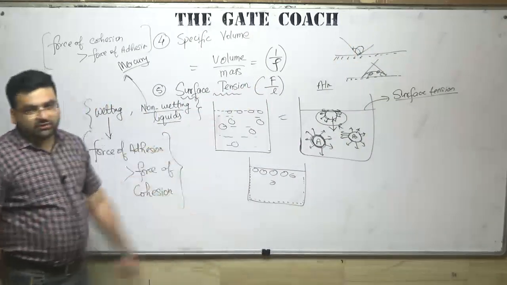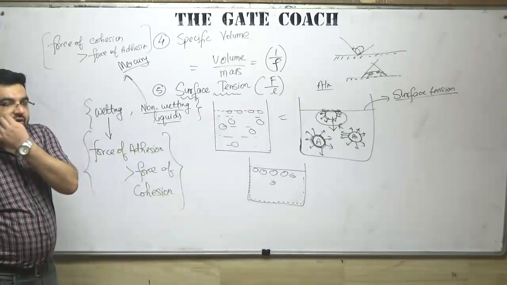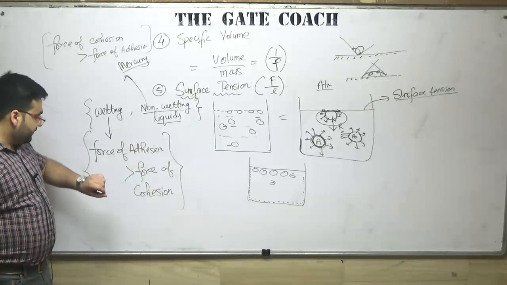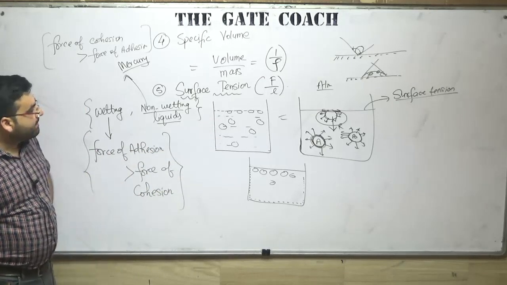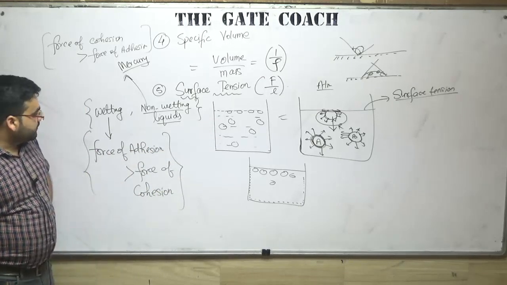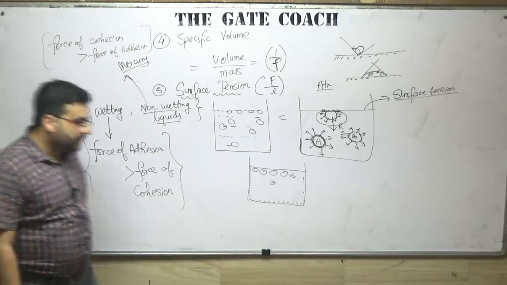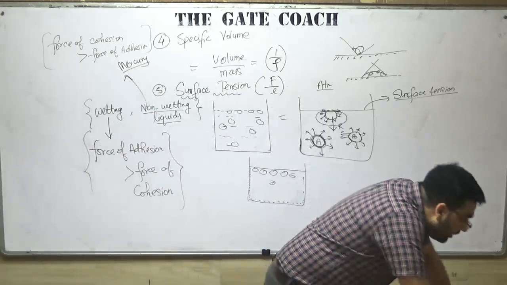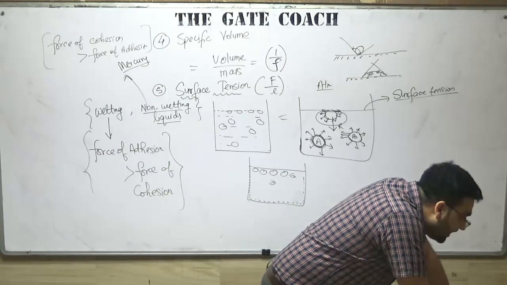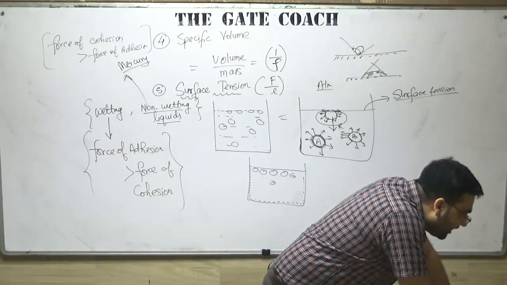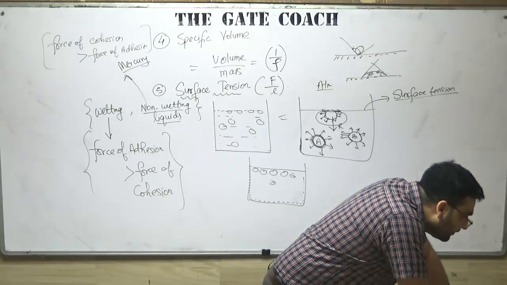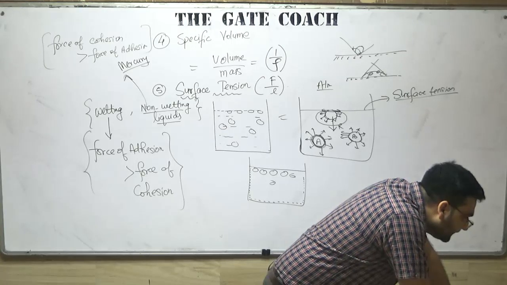We'll be coming to that also when I talk about capillary action. Clear? So for a wetting liquid, the contact angle is less than 90 degrees, an acute angle. Correct.